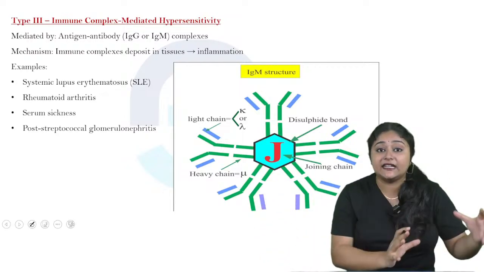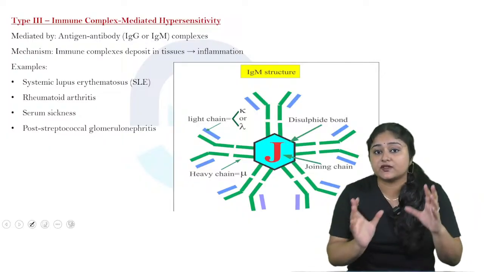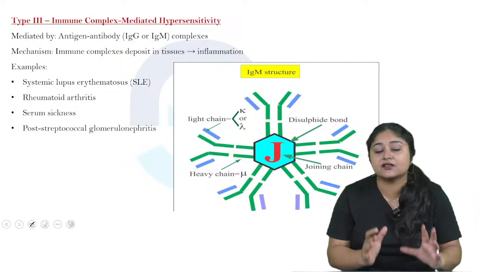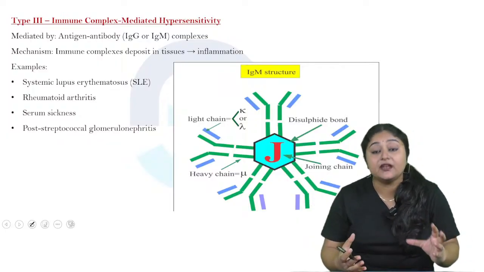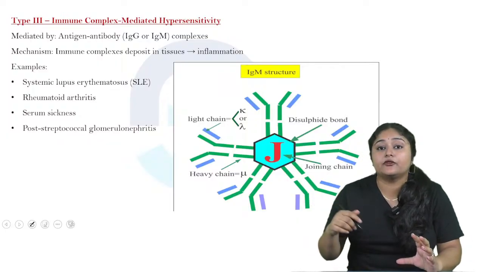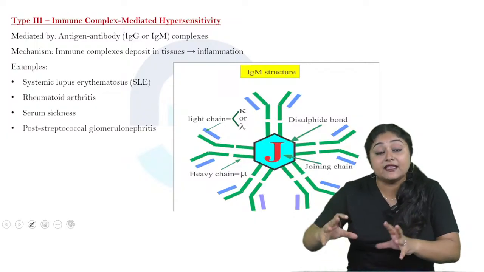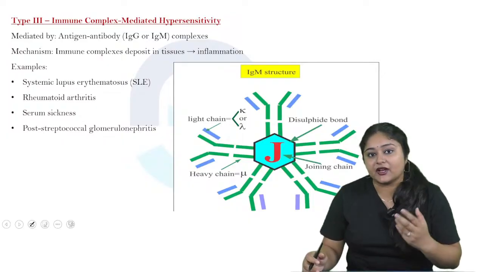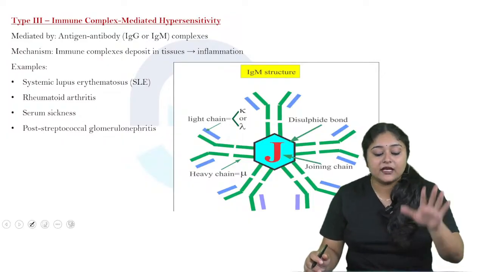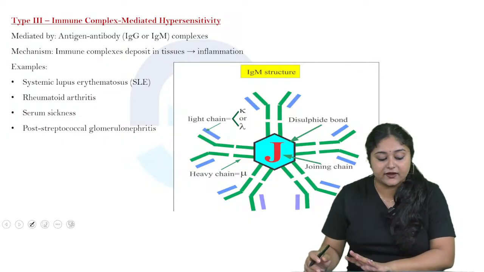So when this antigen binds with our tissue cells as well as the layers or the muscles or tissue structure, at that time they start to release histamine. So the tissue and that particular layer of that particular area is going to be inflamed, and so for that the hypersensitivity reactions are coming. Okay, so that is called immune complex mediated hypersensitivity.